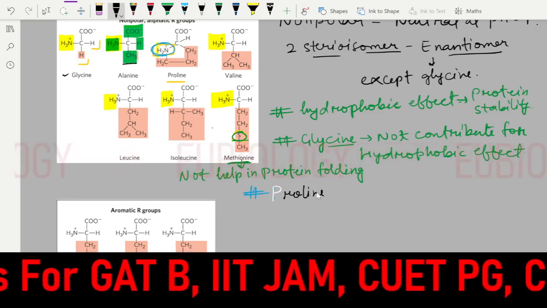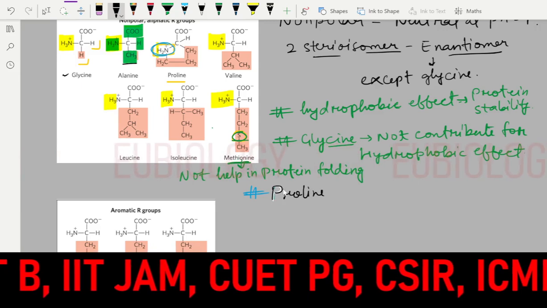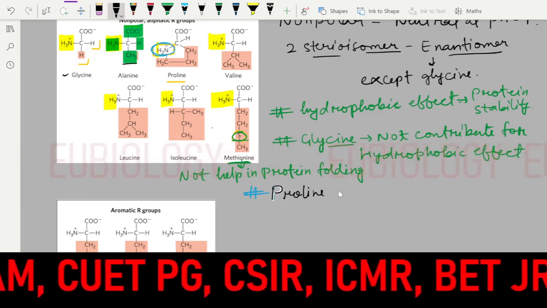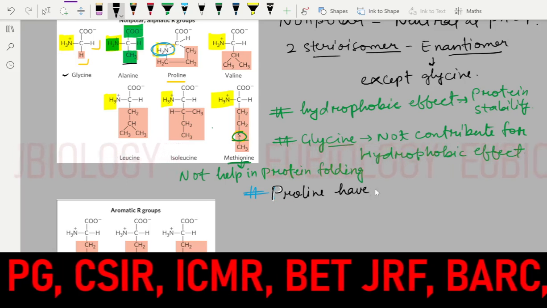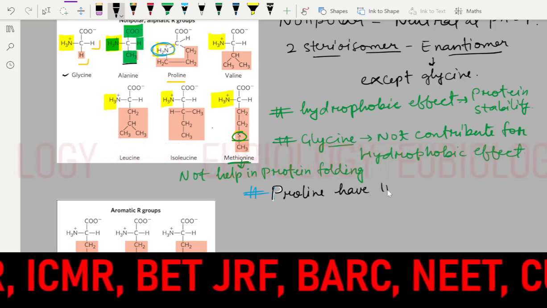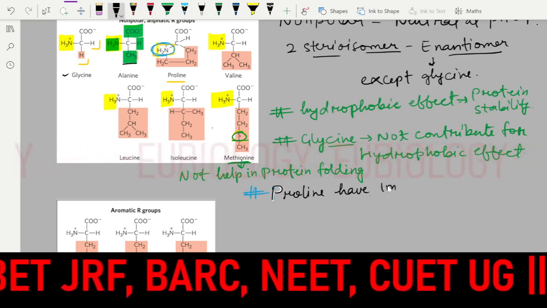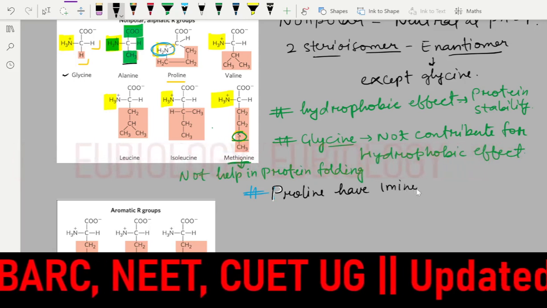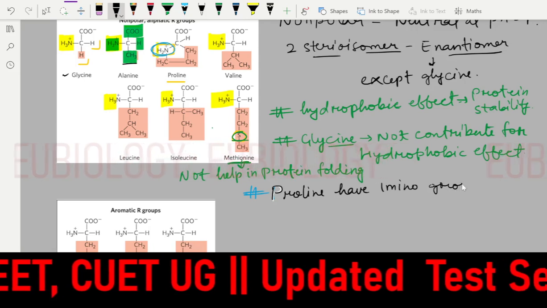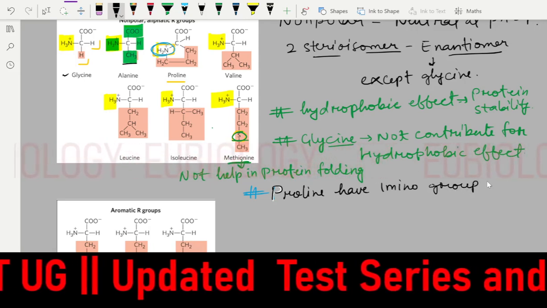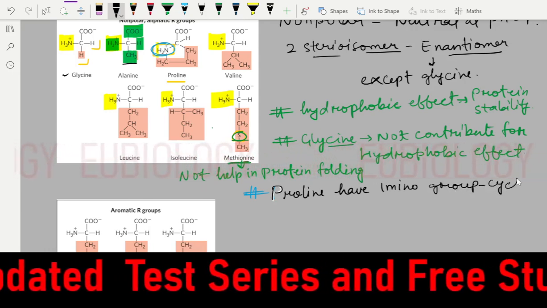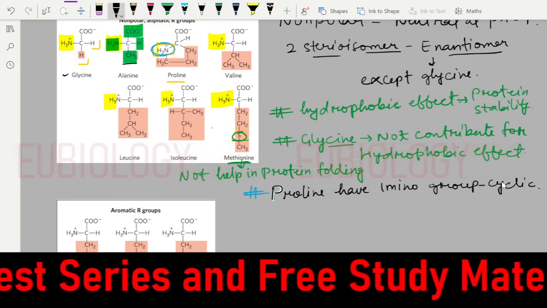Proline have amino group. Amino group, which make it cyclic, okay, which make it cyclic.